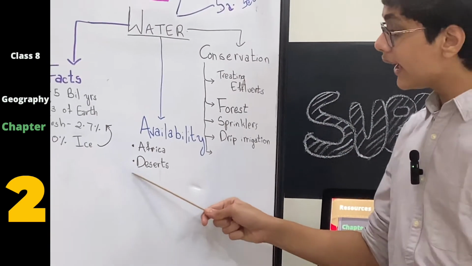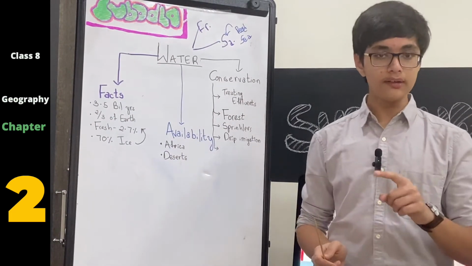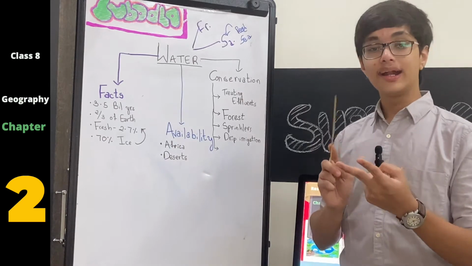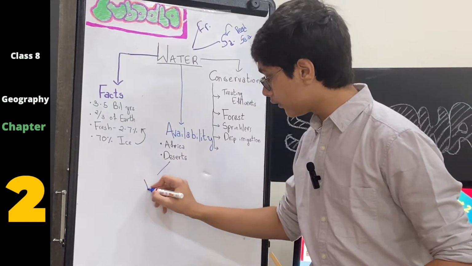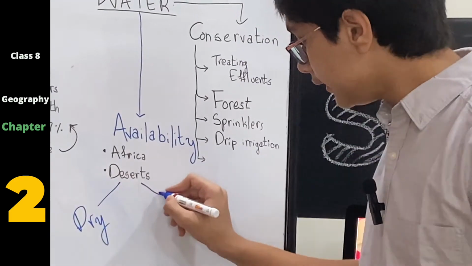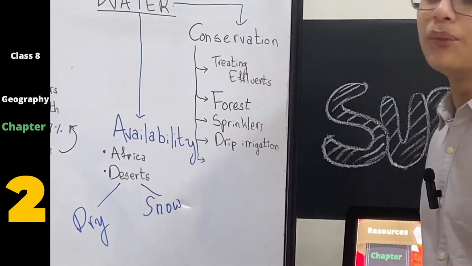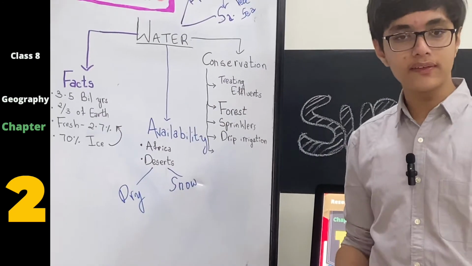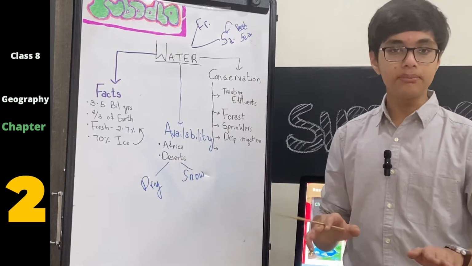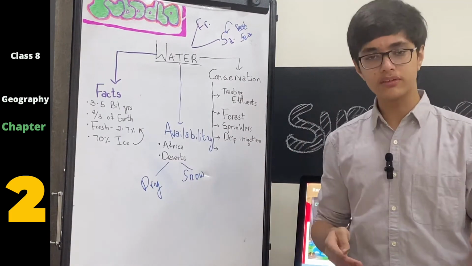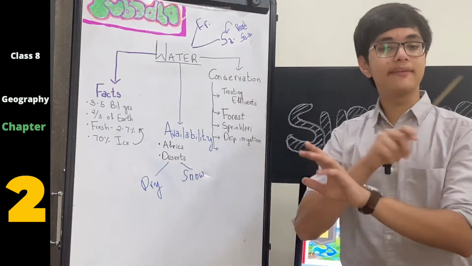The second thing is, in desert regions, water is obviously not available. But keep in mind, when I say deserts, I mean two things. I mean both dry deserts as well as the snowy ones. Basically, what is a desert? A desert is a place which is deserted. And what is a deserted place? Where nothing is available. And so any place where nothing is available, that place is directly called a desert. Usually when we think of desert, na hame yaad aata hai sand and cactus probably. But that is not the exact definition of a desert.